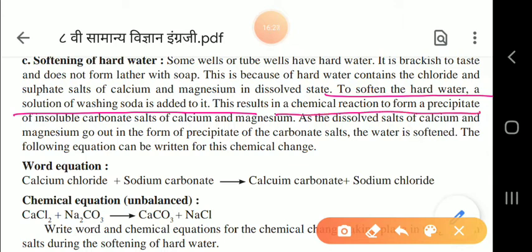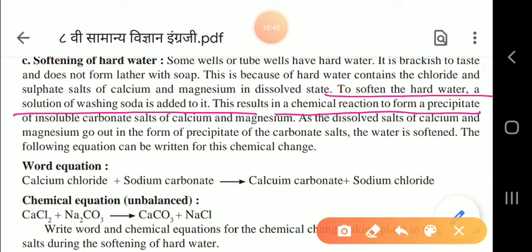A precipitate. Precipitate means whatever settles down, like when you add soil to water, at that time the soil gets mixed, but after some time the soil settles down. In the same way, in this chemical reaction, whatever gets settled down is called the precipitate.